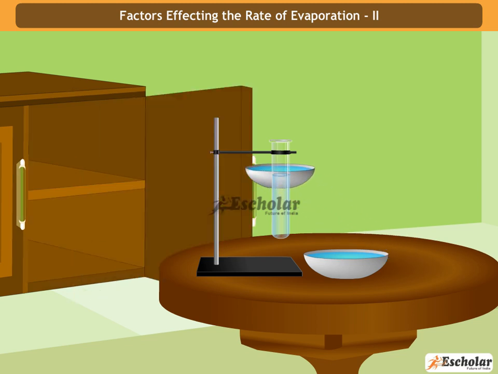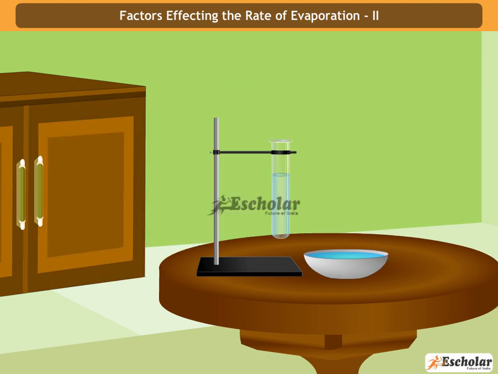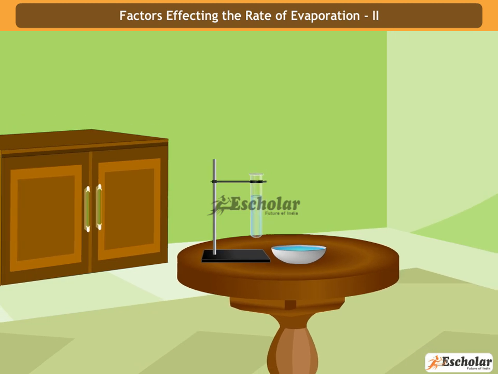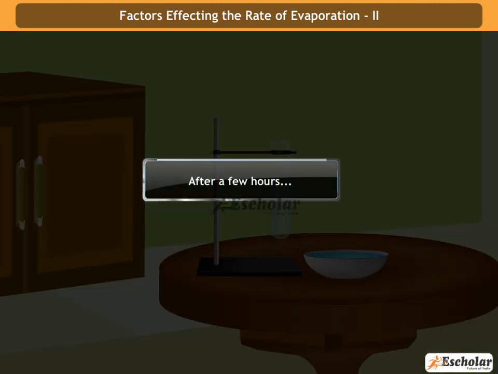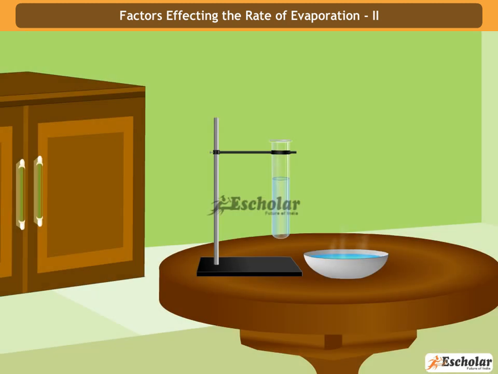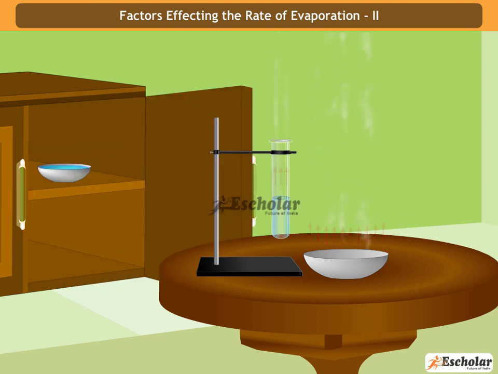Place one china dish inside the cupboard and the other china dish and the test tube under the fan. We switch on the fan, leave them for a few hours and observe. We observe that the rate of vaporization is faster in the china dish kept under the fan than the china dish inside the cupboard or the test tube. This is because the area outside the cupboard is bigger, and also the surface area is more in comparison to the china dish in the cupboard.